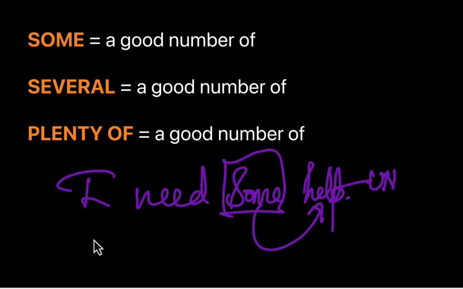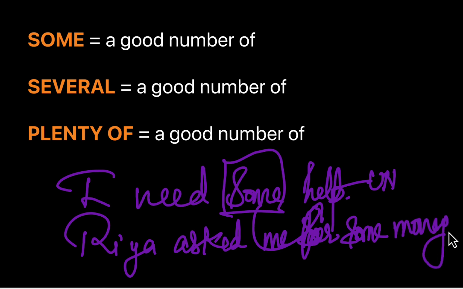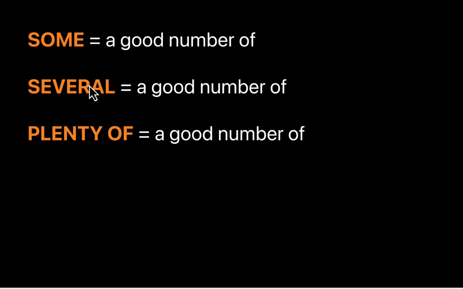Ria asked me for some money. Money is not countable, and some is an indefinite adjective modifying the noun money. She asked me for what? Some money. Money, some. Okay, that's how we use the indefinite adjective some.